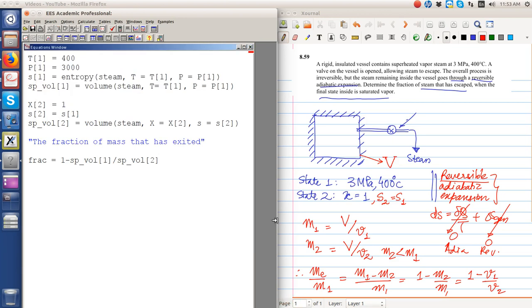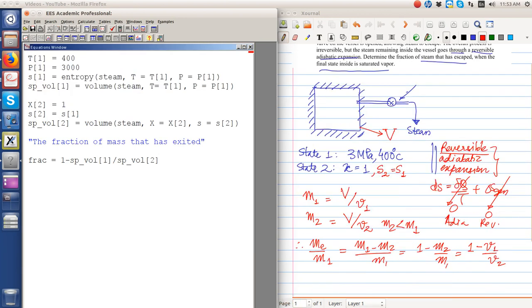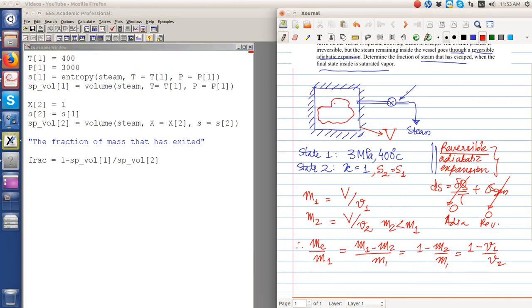So the problem illustrates a very important concept: if we only consider the control mass of the system, that control mass undergoes a reversible adiabatic expansion.